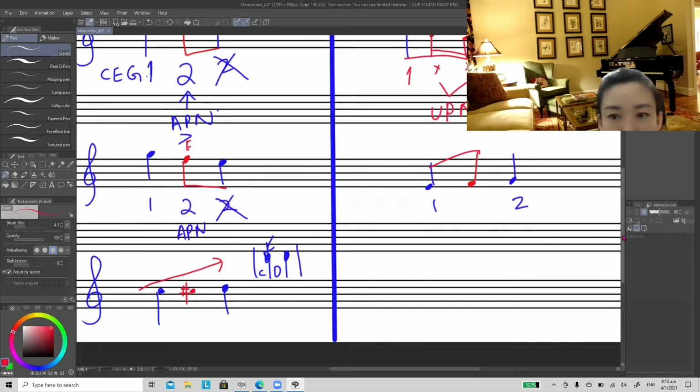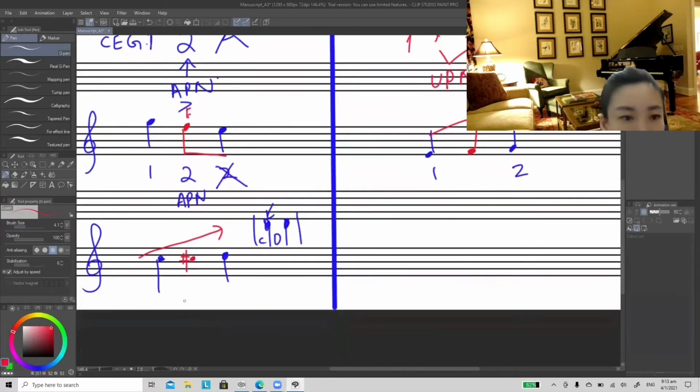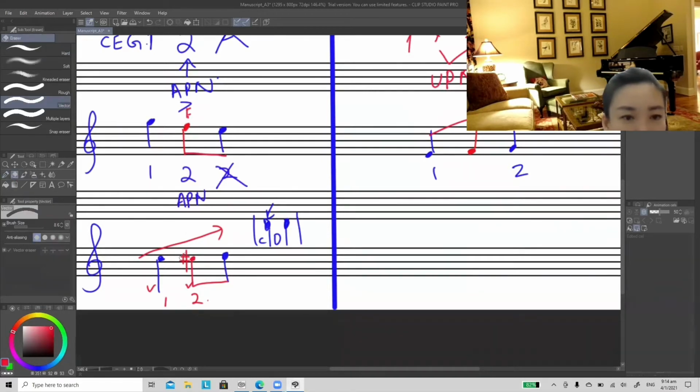Because we want to make this extended passing note, we join this note to the right. So this becomes first and second. Okay, first beat, second beat. So this is the extended passing note.